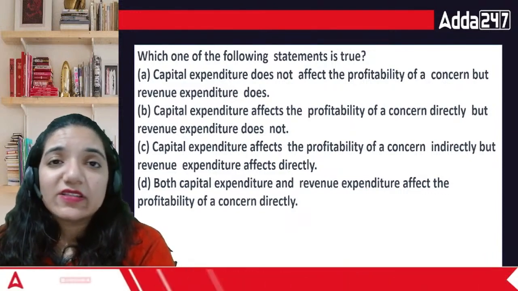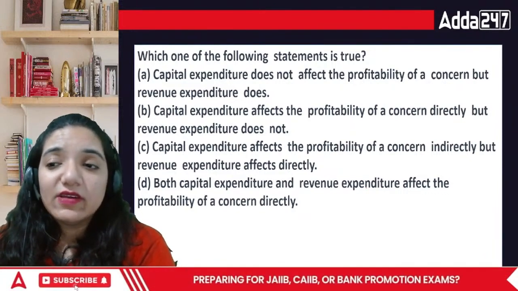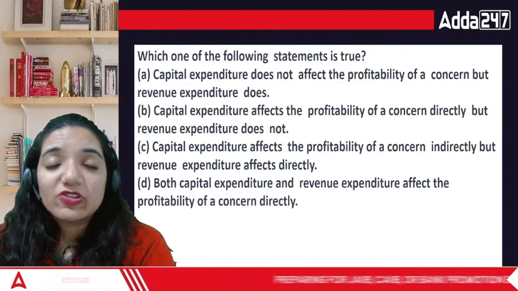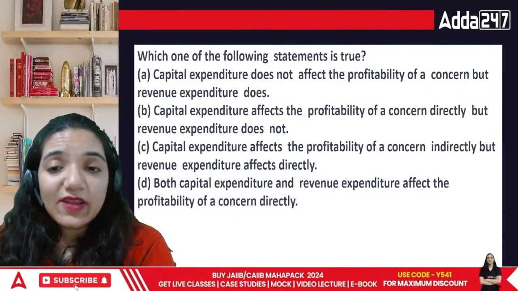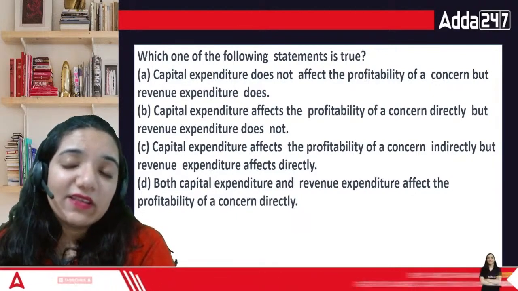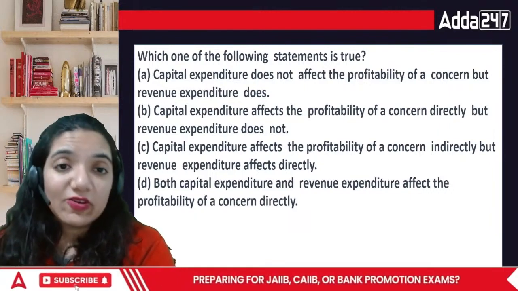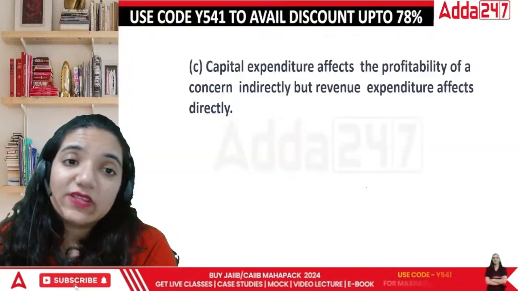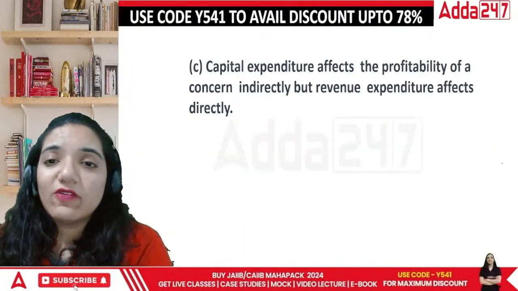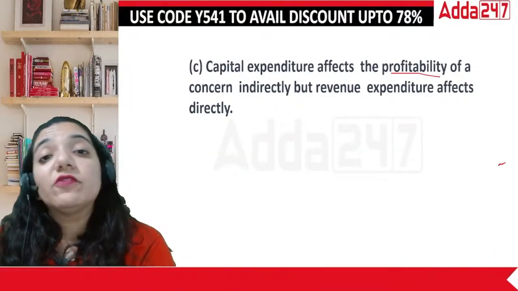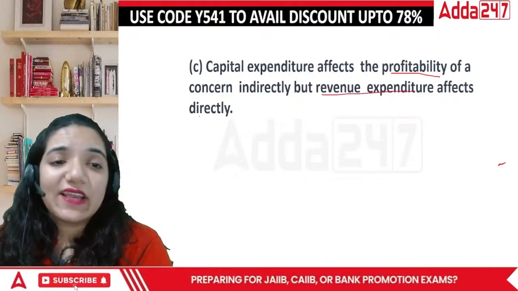See, capital expenditure increases the profitability. If I get another machinery, my production is going to increase like anything, right? So technically, when you are putting money there, obviously you will put money only when you find there is something that you will get in the future. So in this case, the answer is C. It will always affect the profitability of the future, but revenue affects directly.